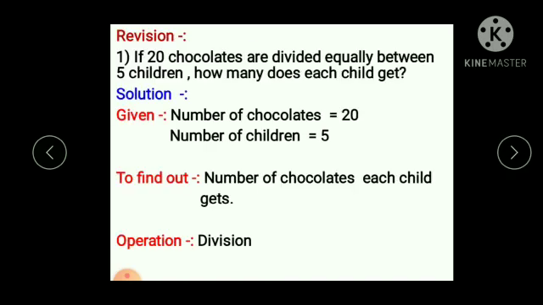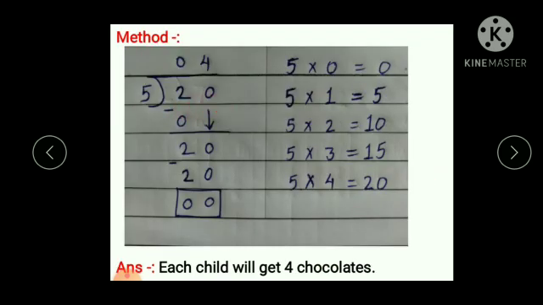Let us see the revision. If 20 chocolates are divided equally between 5 children, how many does each child get? Here 20 chocolates are given, we have to divide these 20 chocolates between 5 children. So, what is given? Number of chocolates is equal to 20, number of children is equal to 5. What do we have to find out? How many does each child get? Means how many chocolates each child gets. Operation, division. Now, we divide 20 by 5.